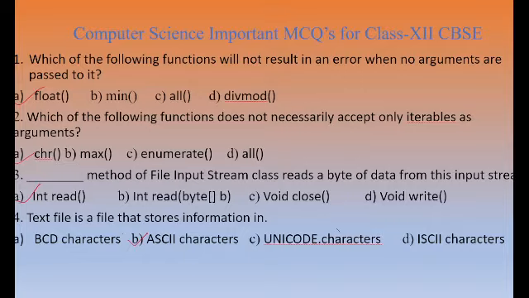So my first question is, which of the following functions will not result in an error when no arguments are passed to it? That means here it is given that there are some functions. They have given four function names: float, mean, all, division mod.